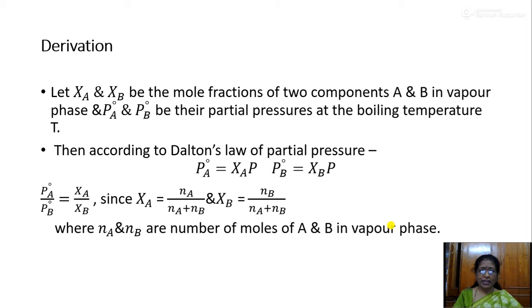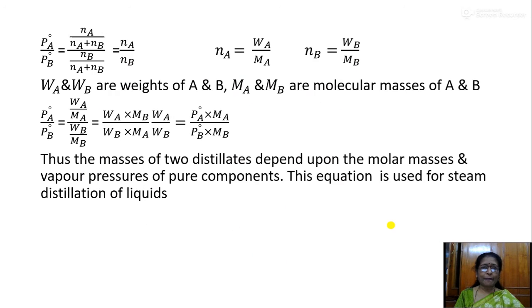These are the mole fractions, where Na is the number of moles of A and Nb the number of moles of B in the vapor phase, that is PA0 and PB0.